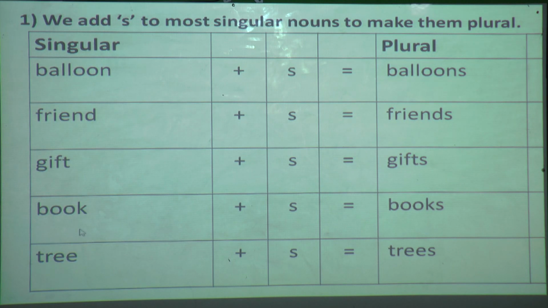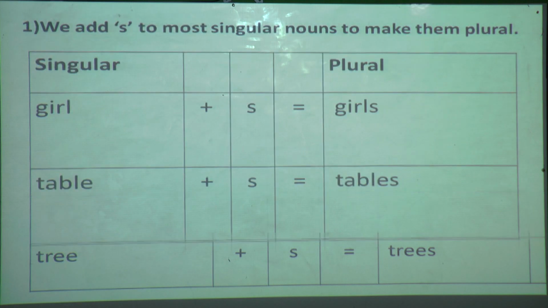Okay, next, book. How are you going to make it plural? You are only going to add s. Book plus s equals books. Next, tree. What am I going to do? Yes, I am only going to add s to this tree. Tree plus s equals trees. Understood? Still we will see three examples.